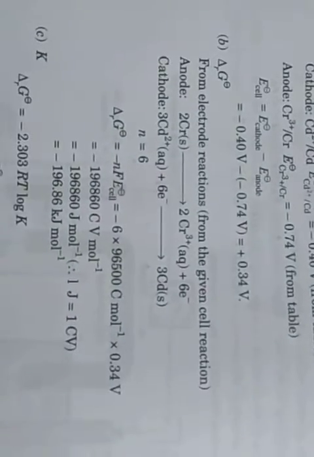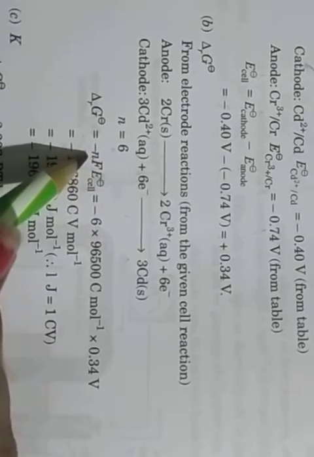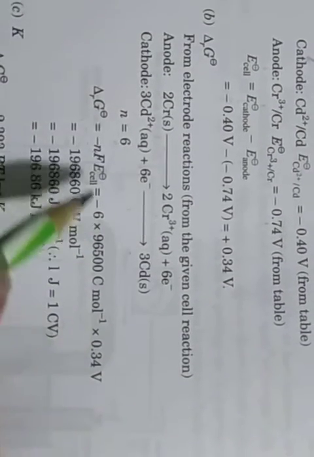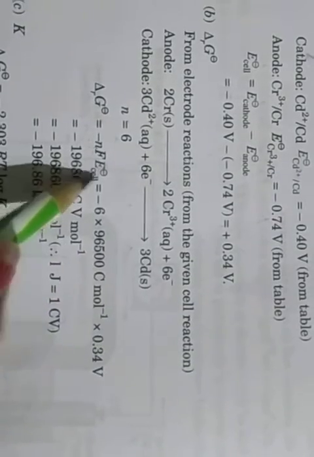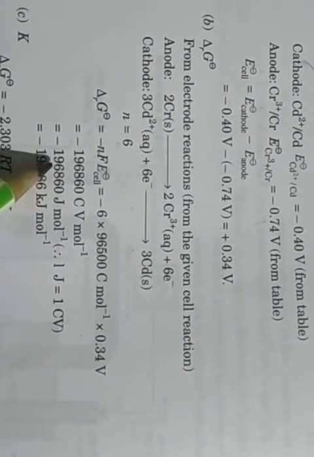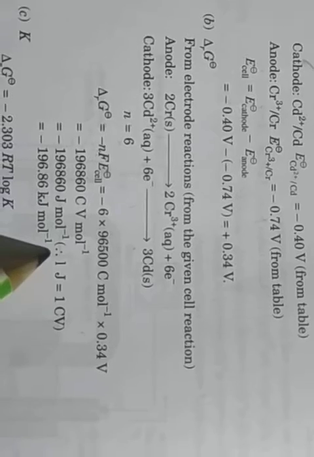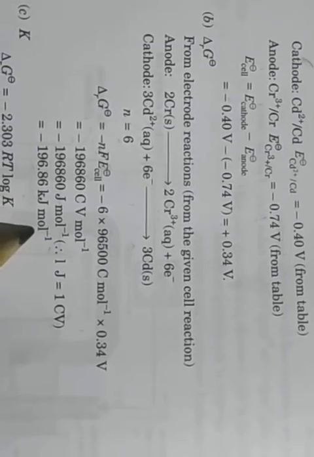This is the formula I already explained in my last videos. Okay, so minus n, the number of electrons, 6, F the Faraday constant 96,500, E naught cell already found, plus 0.34 volt. So multiplying, the value comes to minus 196860 joule per mole. Okay, and converting into kilojoule, dividing by 1000, so minus 196.86 kilojoule per mole.